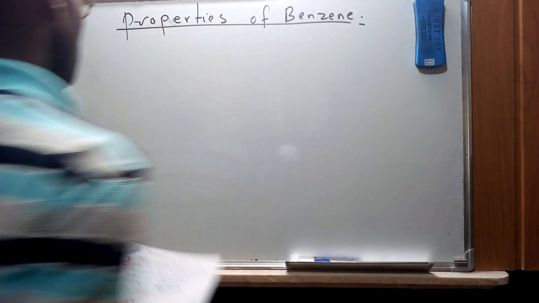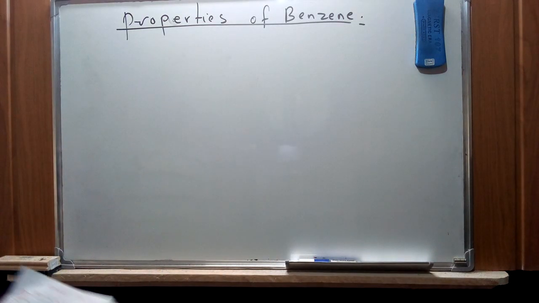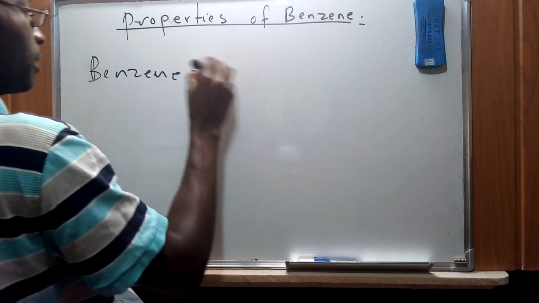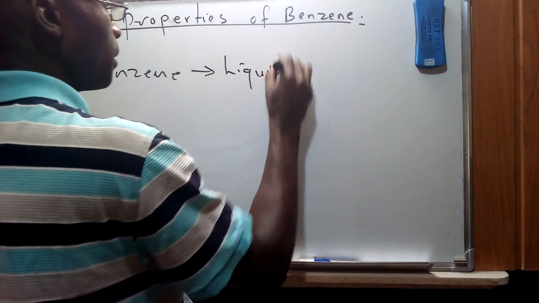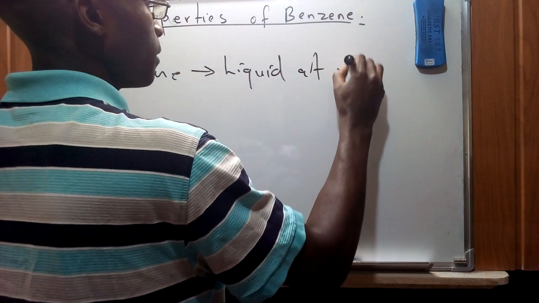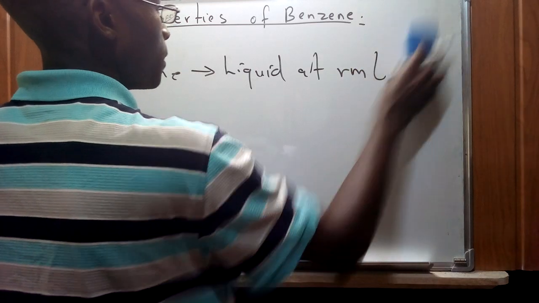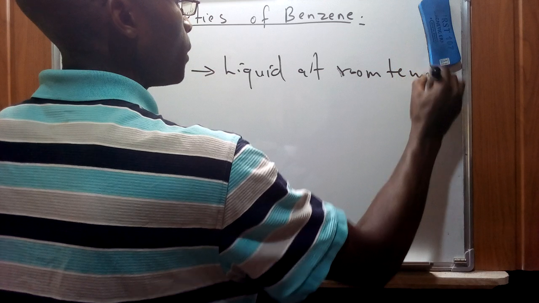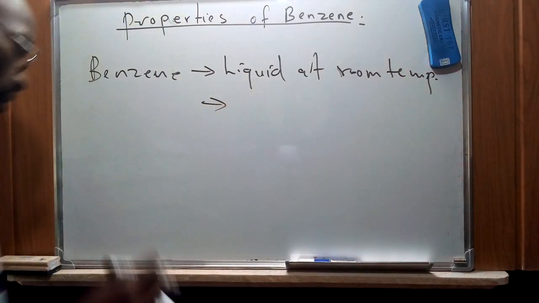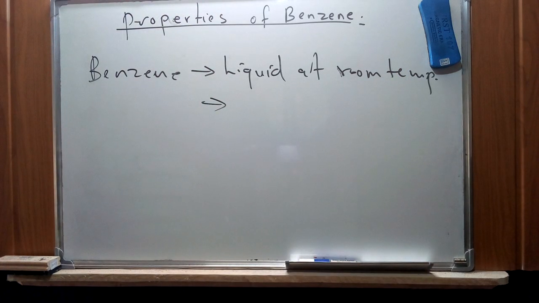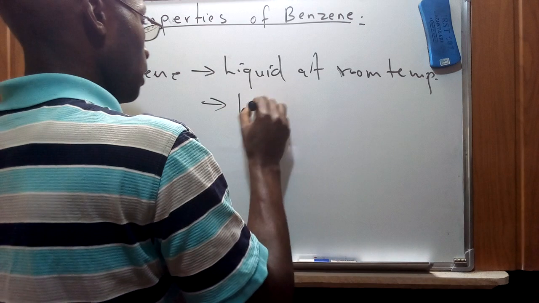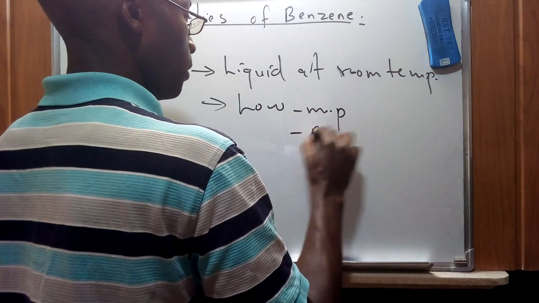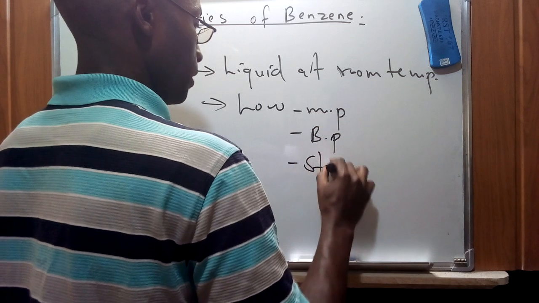Now, as we have been mentioning, without going into a broad part of the properties of benzene, we basically say that benzene is a liquid at room temperature. It's a liquid at room temperature that has, of course, low melting point, boiling point, and stability.